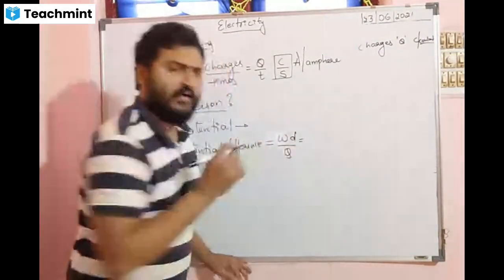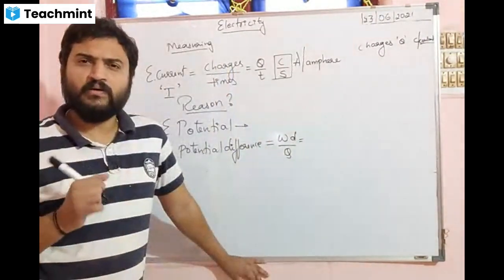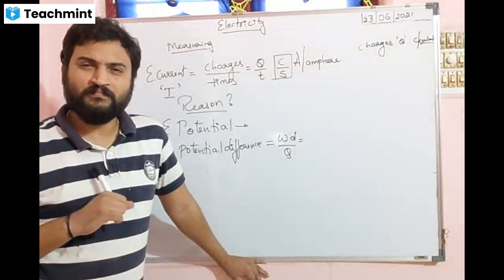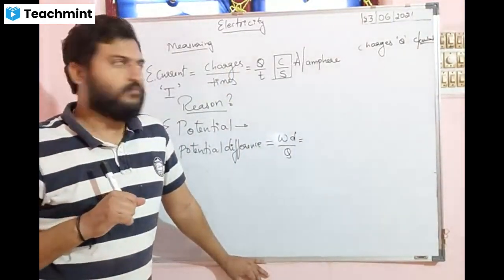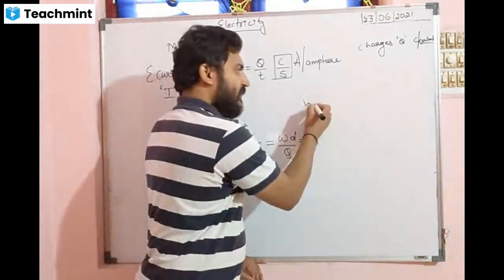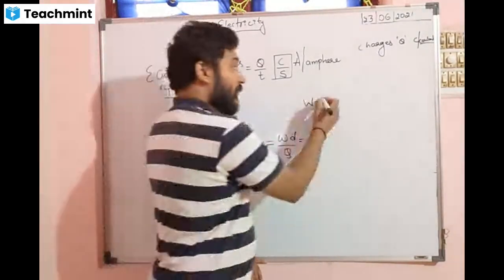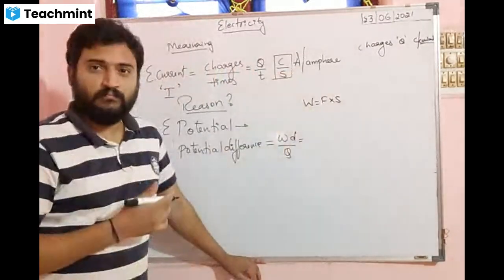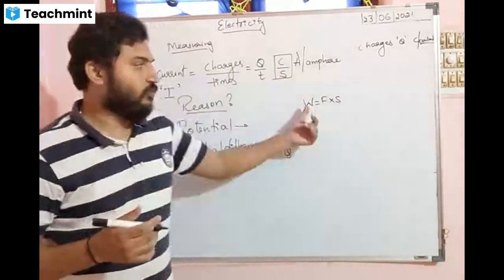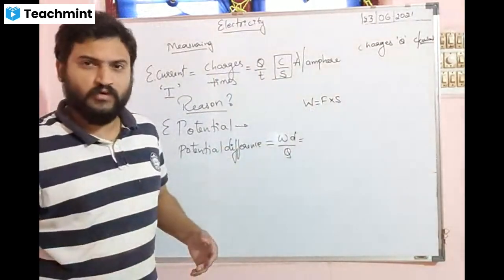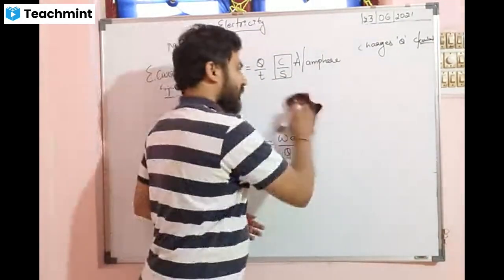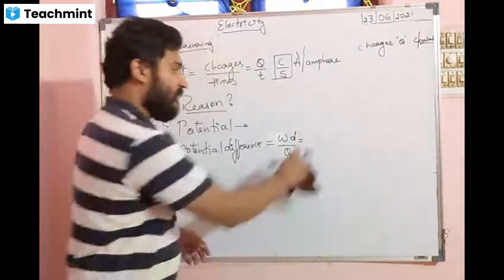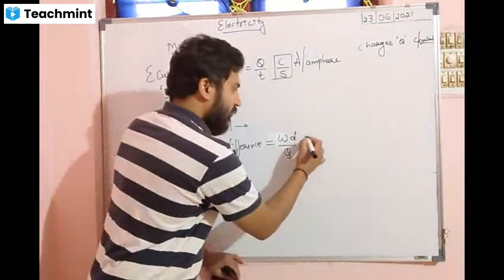So work done, can you tell me the unit of work done? You have learned work done, right? Work is said to be done when you apply force and the object displaces. Force into displacement is called work done. Do you remember? Somebody said the unit is joule.